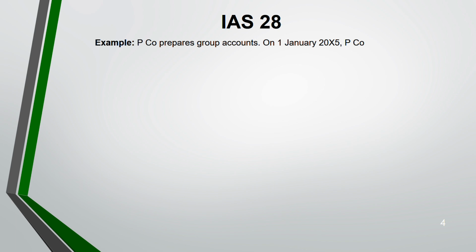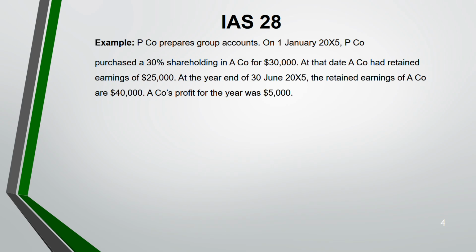Now, let us understand how we use equity accounting through this example. P company is preparing group accounts on 1st Jan. They have purchased a 30% shareholding in A for 30,000. So, what is the cost? Cost is 30,000. Retained earnings in the beginning were 25,000, but at the end it's 40,000.